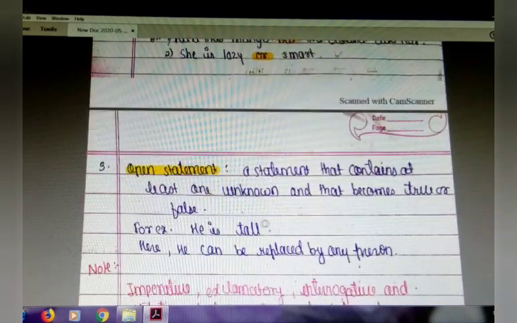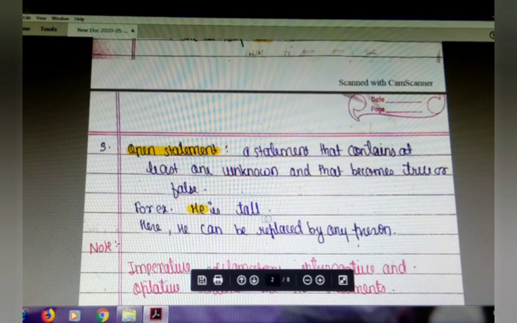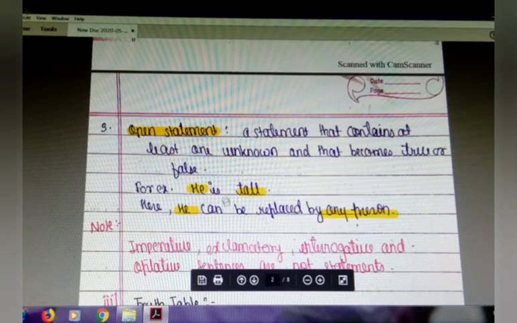Next we are going to understand the open statement: a statement that contains at least one unknown person, and that may be true or false. For example, he is tall. He can be any person. No specific person is given.